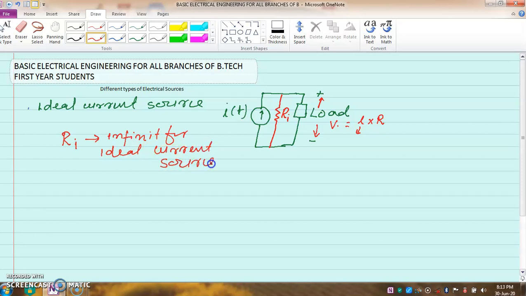What does it mean? An ideal current source has infinite internal resistance. This is a very important definition. So this Ri has infinite value.